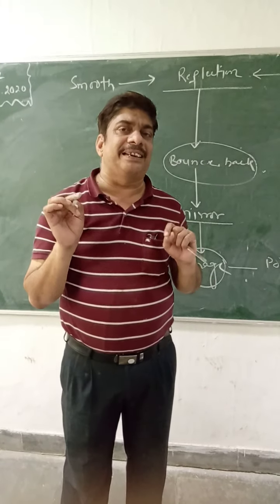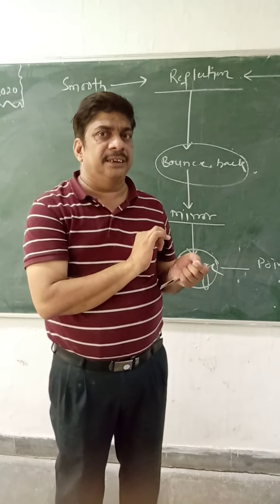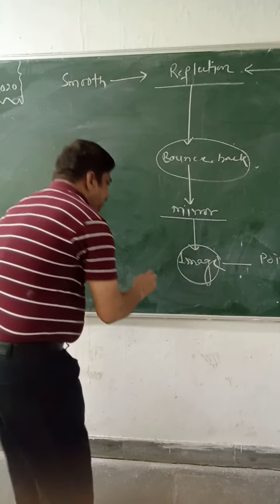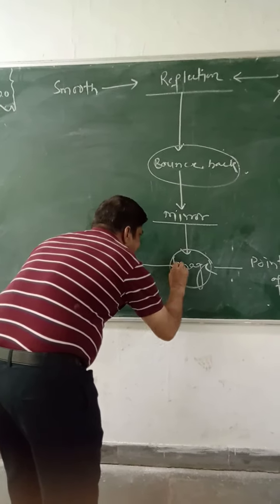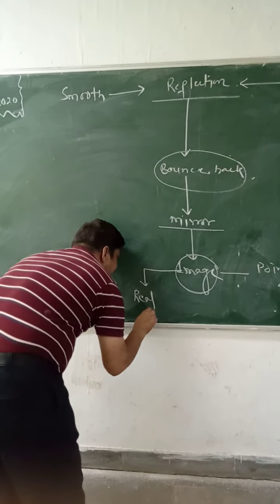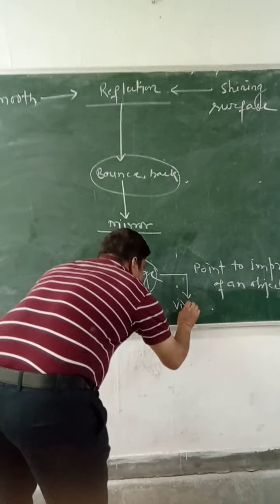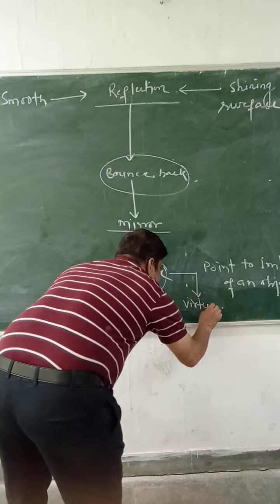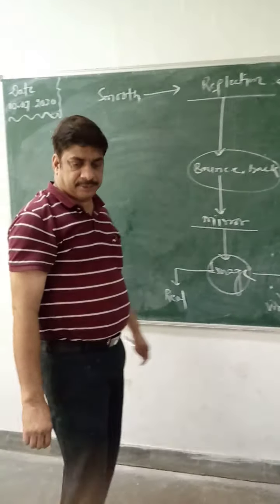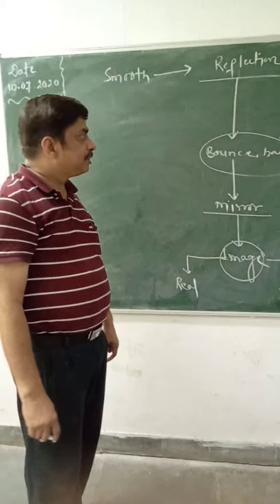When two refracted rays or reflected rays are actually meeting, then whatever image is formed is said to be a real image. And when they only appear to meet, it is called a virtual image. Real image and virtual image.